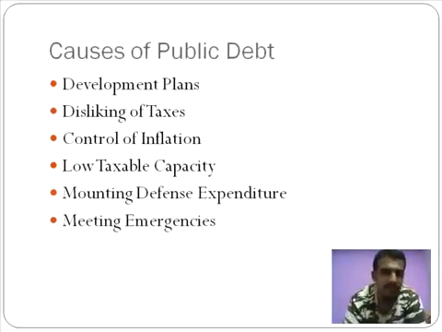Now, why do we have so much public debt? Why is the government forced to borrow from different sources? Aren't the revenues from within the country good enough? Not really. Now, here are the reasons why it's not good enough. Firstly, development plans. The monorail which they put up in Mumbai cost 14,000 crores. Okay, 14,000 crores. You can imagine how expensive this number is.